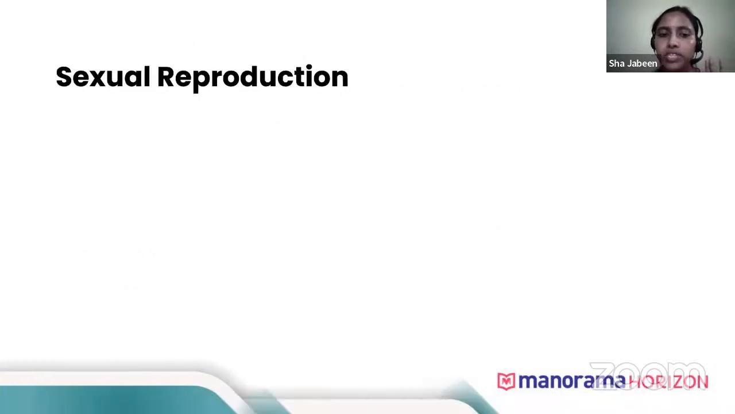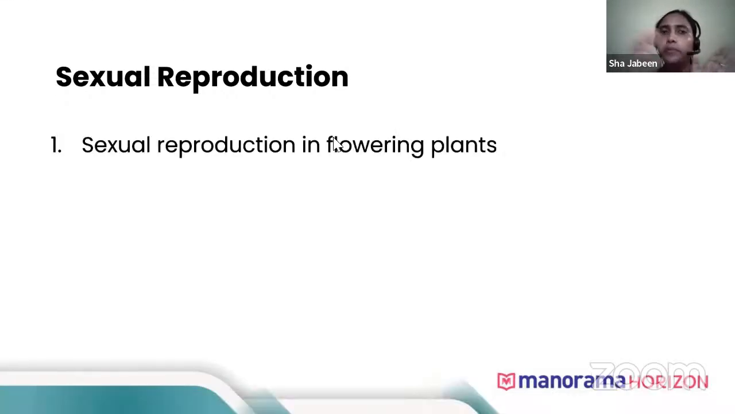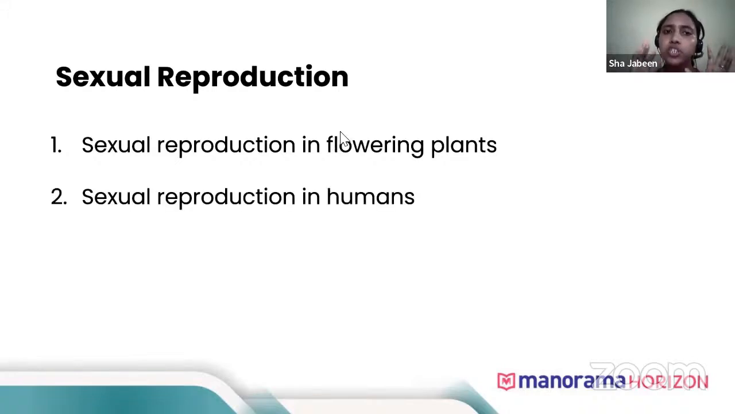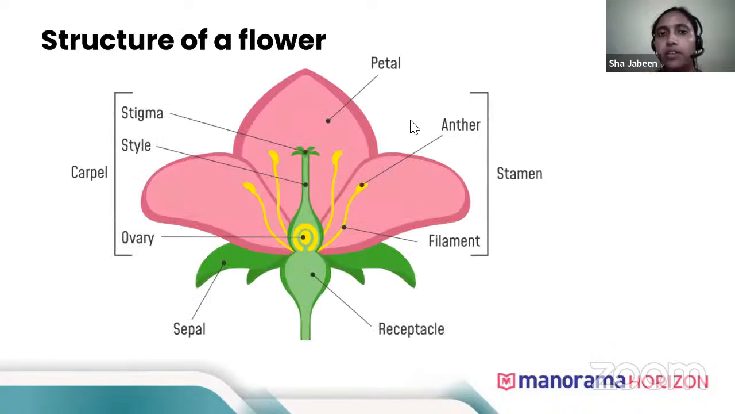Now we'll move on to sexual reproduction. There are 2 types we are going to study. One is in plants and the other one is in humans. So we'll be studying sexual reproduction in flowering plants, and next, sexual reproduction in humans. First, let's begin with sexual reproduction in plants. So flowering plants we'll start with.